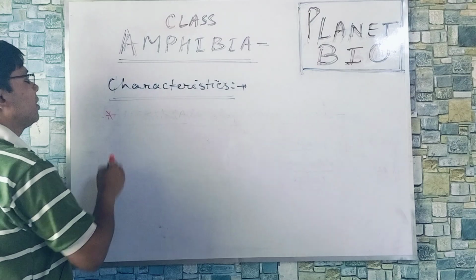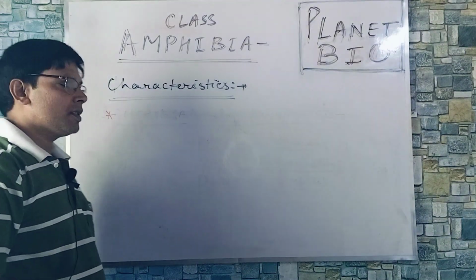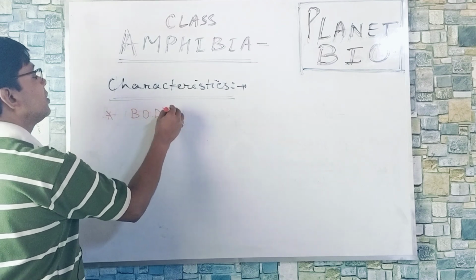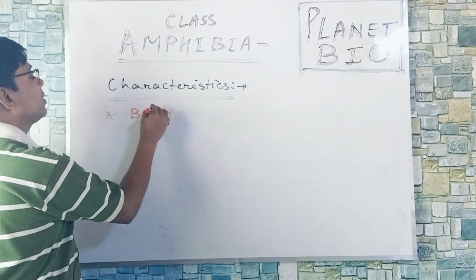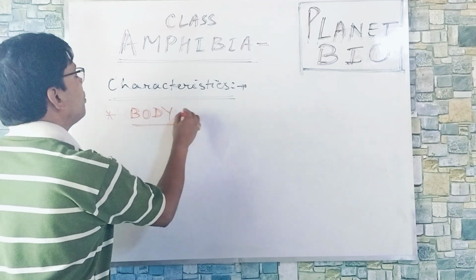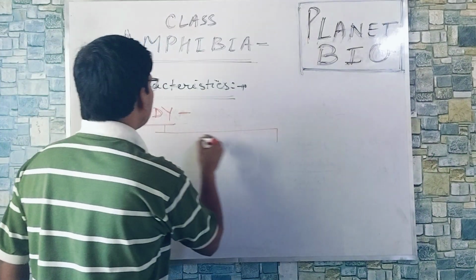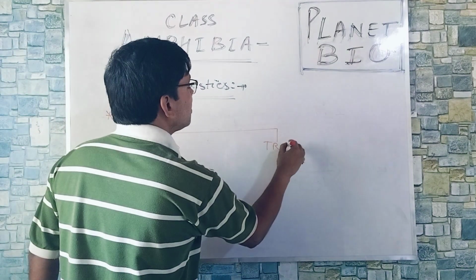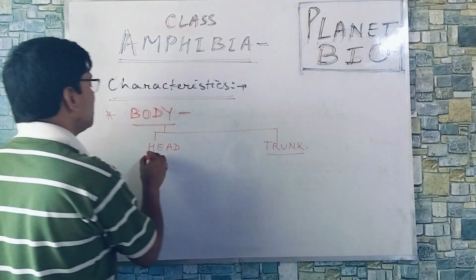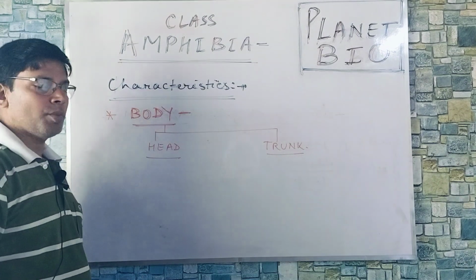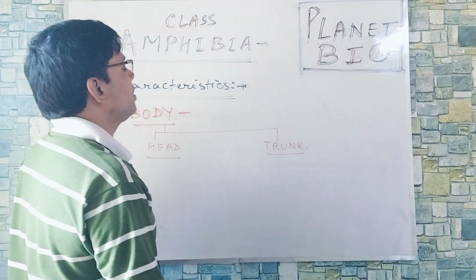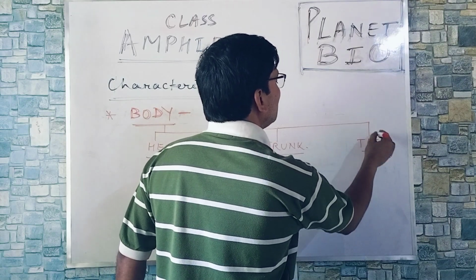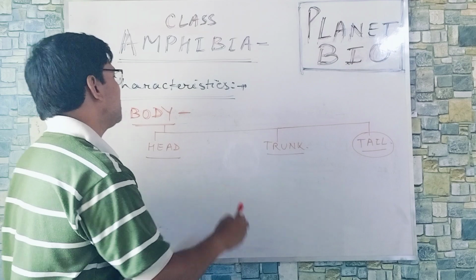Next point is body structure. Body is divisible into two parts, head and trunk. Some forms may have tail, but neck is always absent.